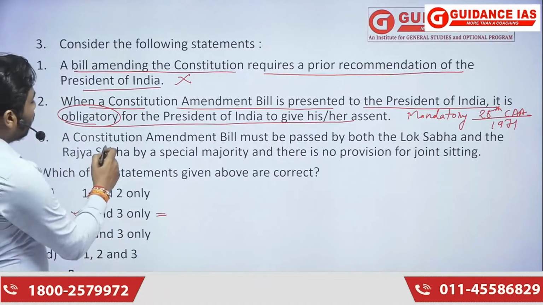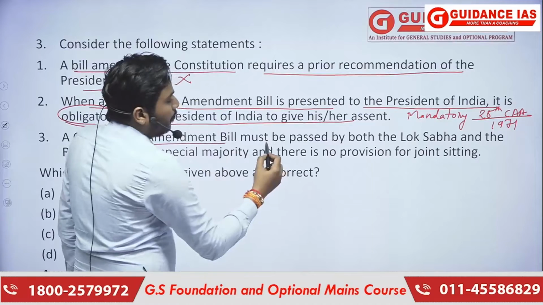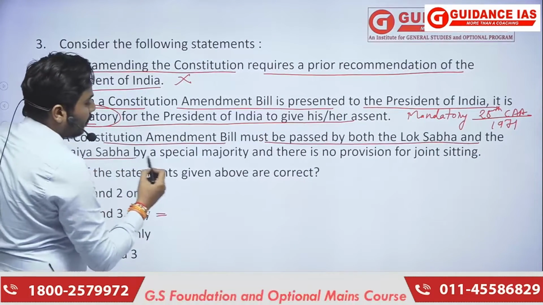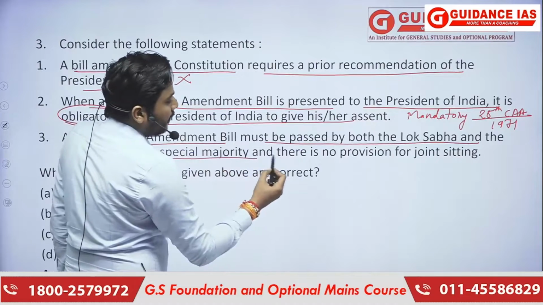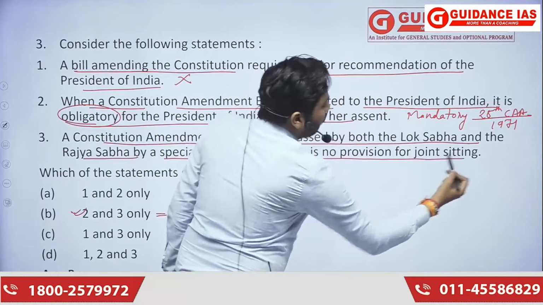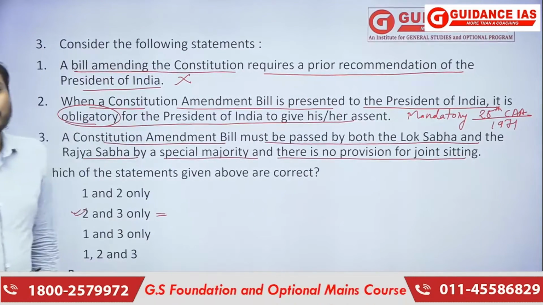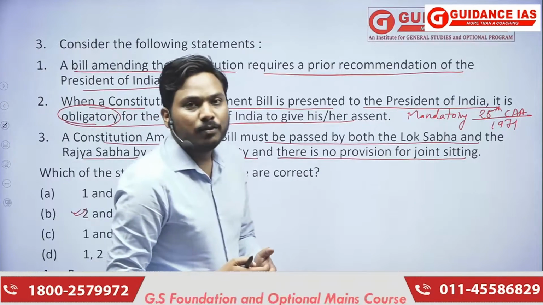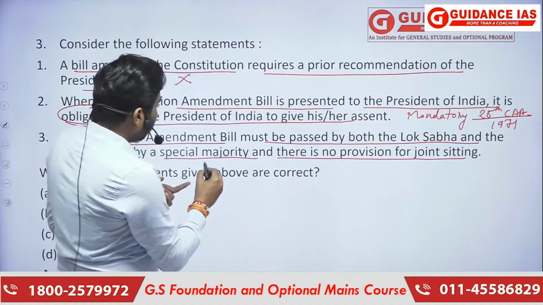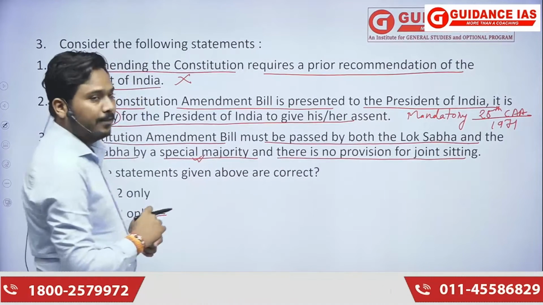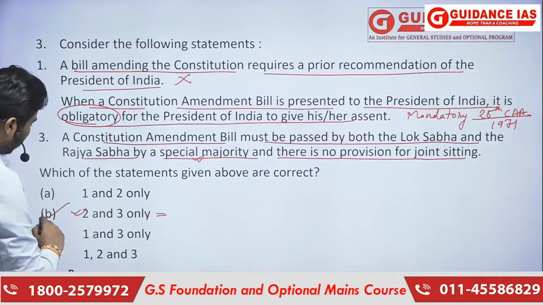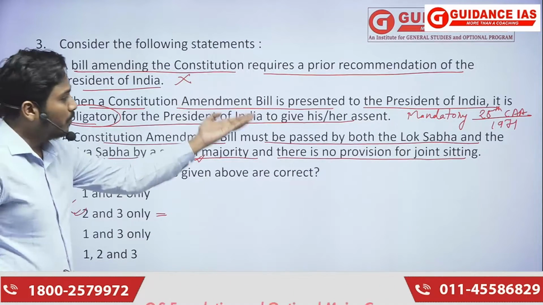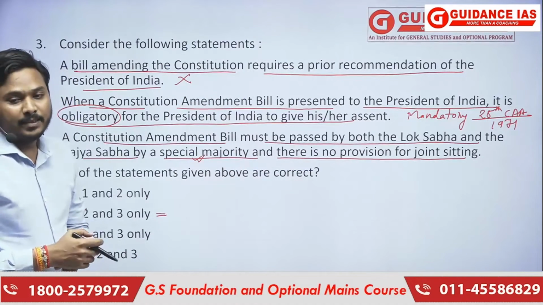A constitution amendment bill must be passed by both Lok Sabha and Rajya Sabha by special majority, and there is no provision for joint sitting. So yes, in a constitutional amendment bill, there is no provision of joint sitting and it requires a special majority. But we already got the answer by reading the first statement. But if you are not sure about the first, you can check two and three also.